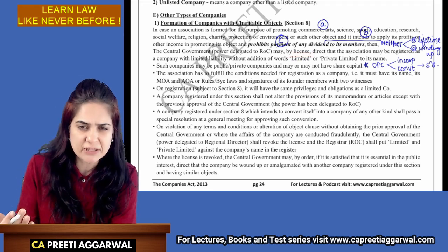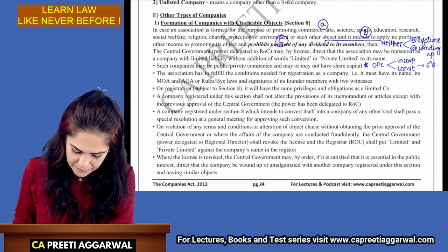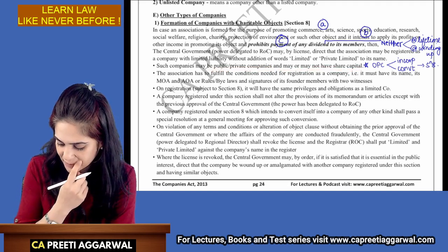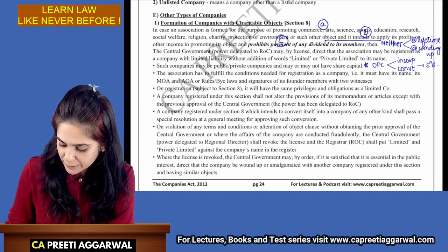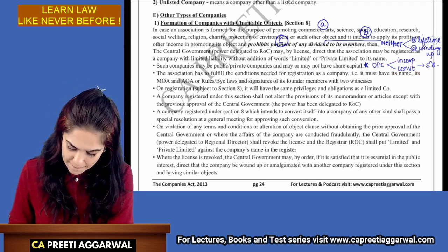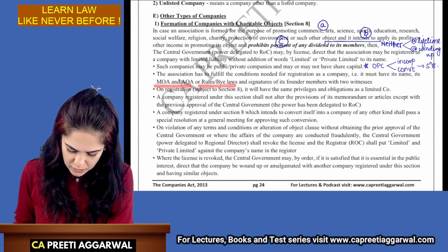The permission is given in the form of license. You need not add the word limited or private limited to the name. You may be either private company, public company, may have share capital, may not have share capital. OPC cannot be either incorporated or converted into Section 8 company. We had discussed this. You need to have a memorandum and articles, rules, bylaws. It was covered.